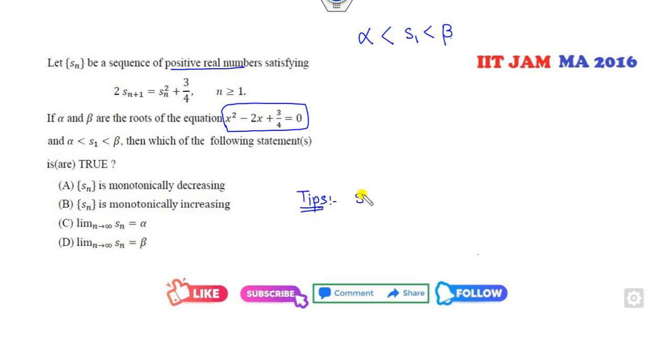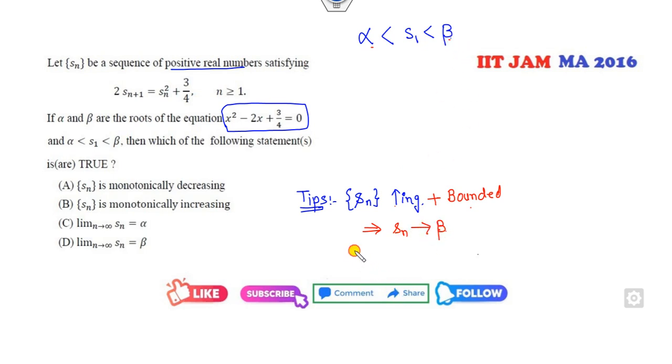As we all know, if you prove that the sequence Sn is monotonically increasing and bounded, and it is already given that it is bounded, then what does it mean? Sn converges to its upper limit.